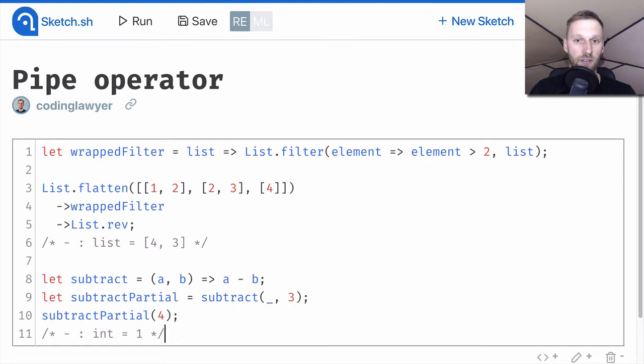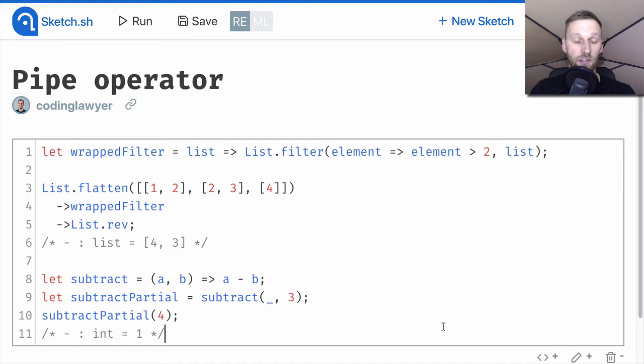Finally, we passed another integer to our partially applied function, and this integer will be used instead of the previously passed placeholder. So it will be applied as the first argument to the subtract function. And 4 minus 3 is 1. So if we want to call a function and we don't have all the arguments at the moment, we can use the placeholder instead and fill in the missing argument later.